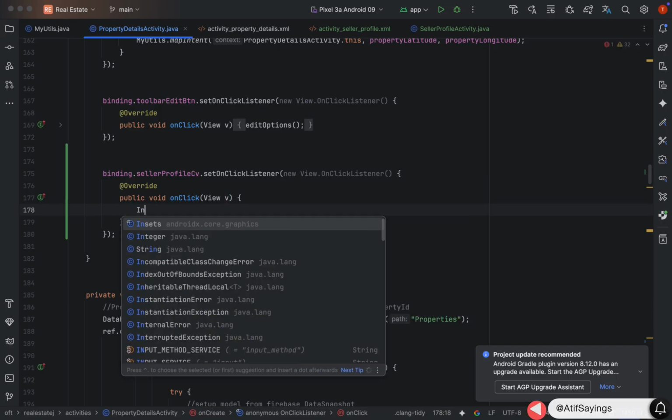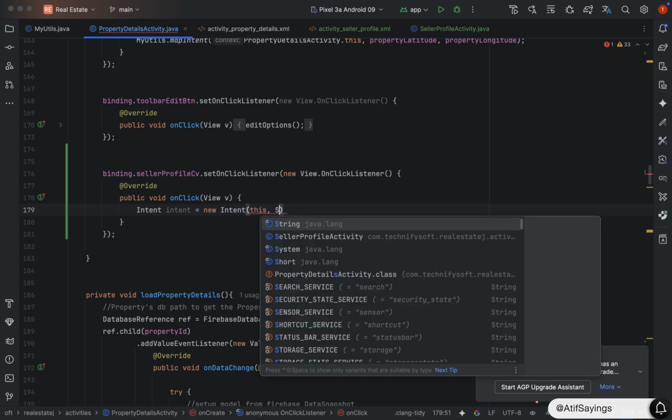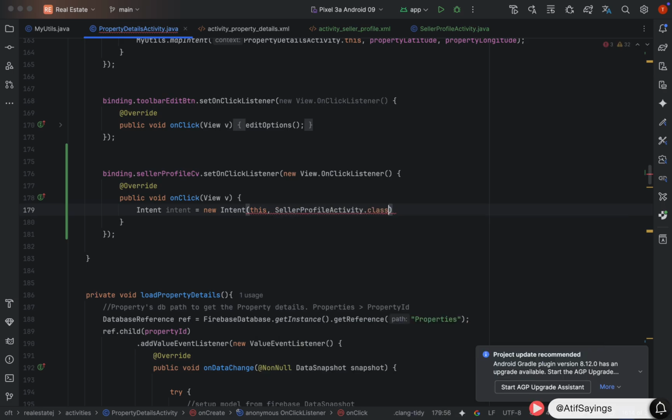Create an instance of the intent equal to new intent. This will require two parameters. First parameter is the context. Second parameter is the activity we want to start. That is seller profile activity.